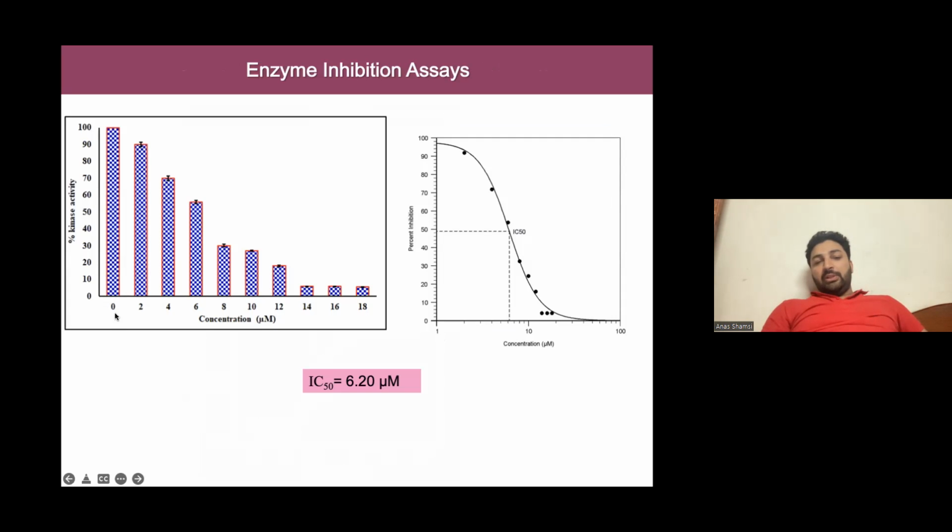This is for zero concentration, that is in the absence of rosmarinic acid, we took this as 100% activity. As we increased the concentration of rosmarinic acid, we found that there was a corresponding decrease in the activity of MARC4, and its IC50 was found to be 6.2 micromolar, which is of a very good range, and it's very close to other known inhibitors of MARC4 that have been approved and that have been co-crystallized.